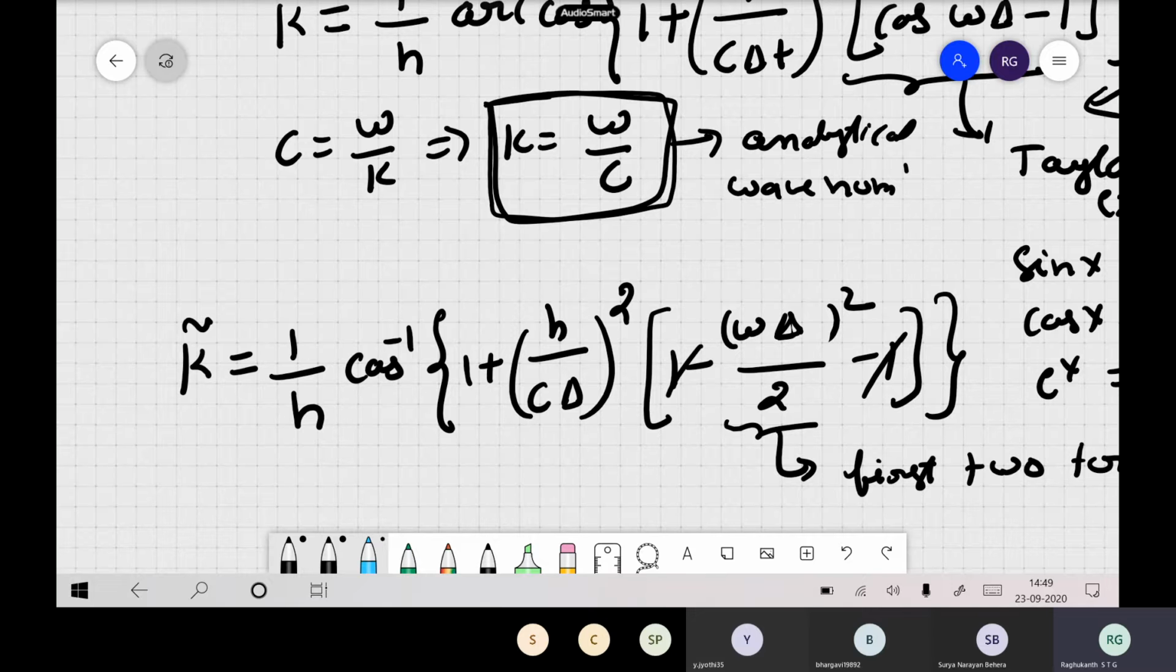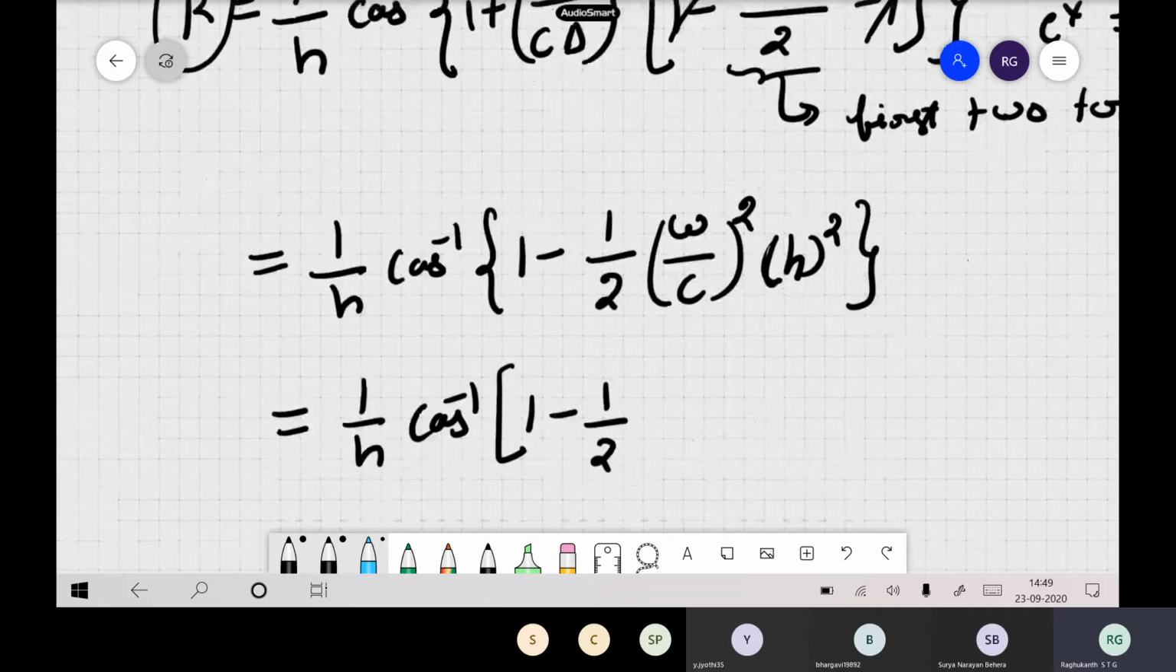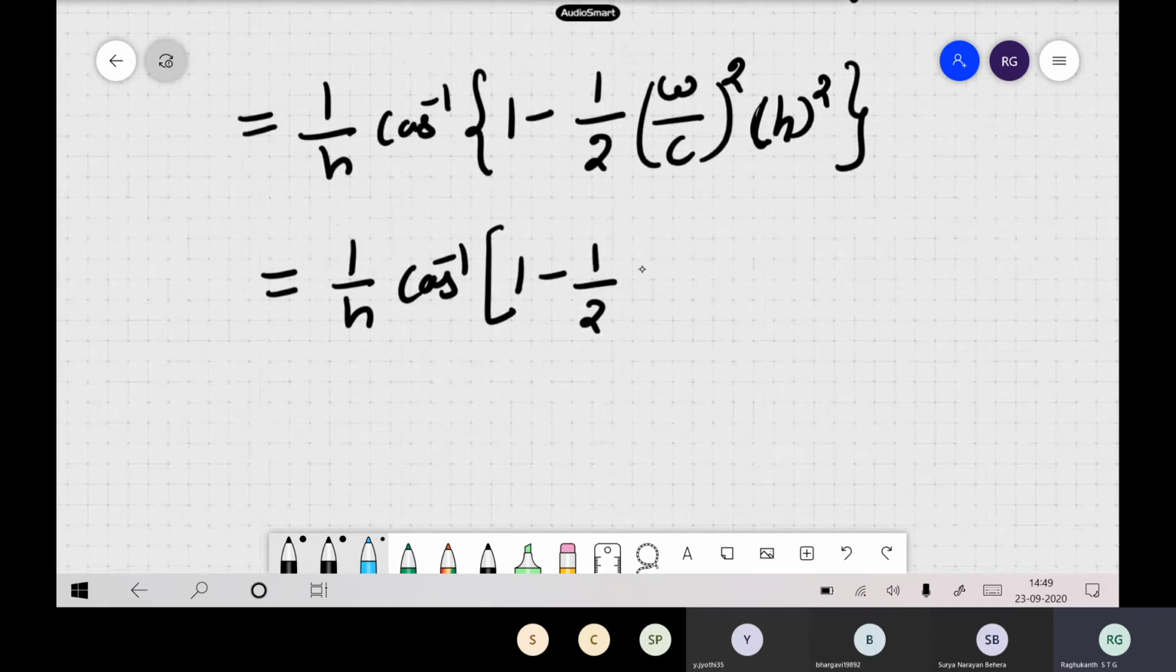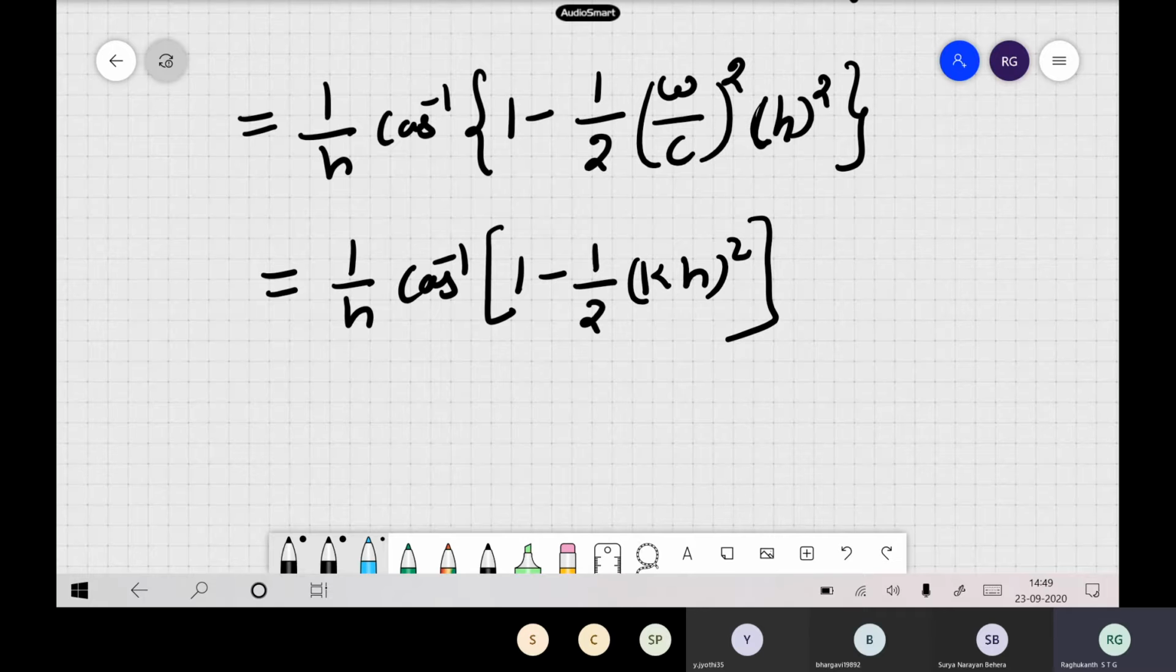You followed. So this is the analytical wave number. This is the wave number in the finite difference approach. So if you replace omega by c with the k itself, the analytical wave number, you can write this as k into h square. So this is our expression.